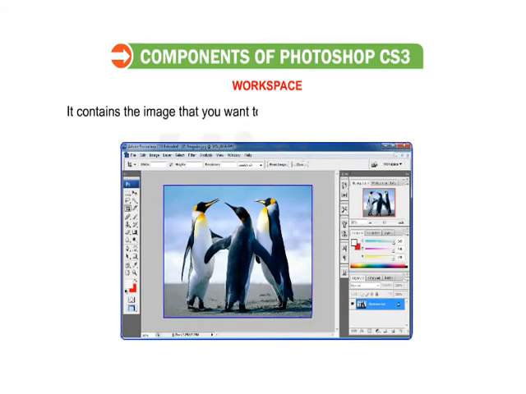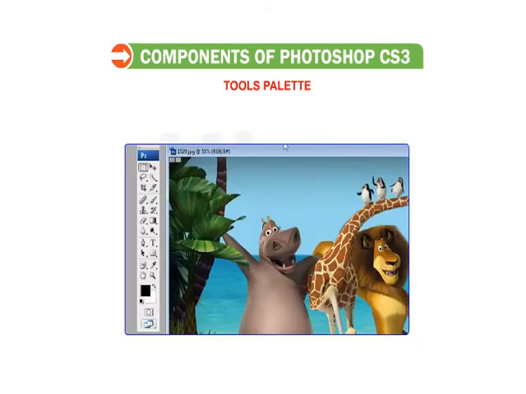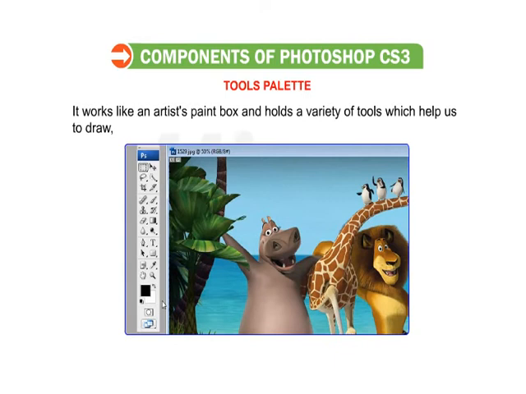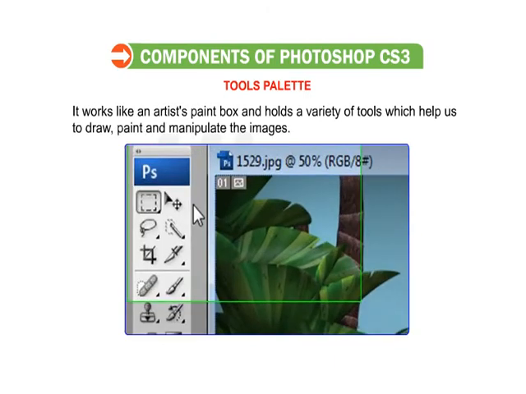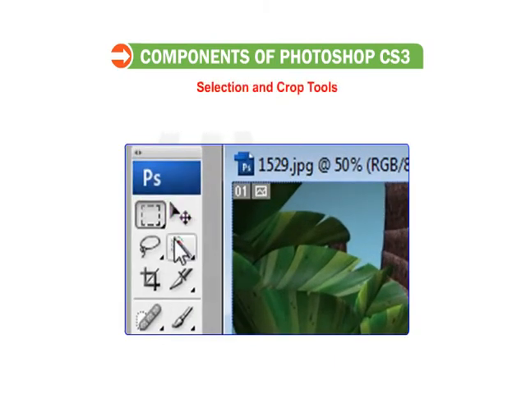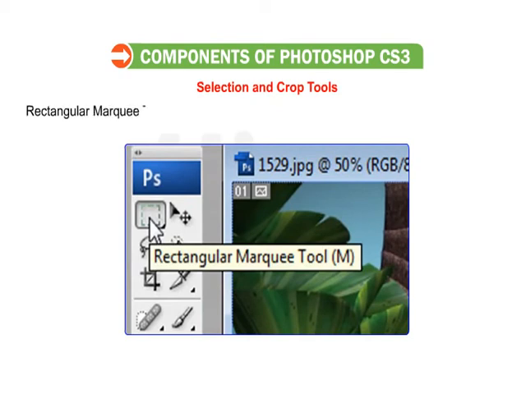Workspace. It contains the image that you want to edit. It is also known as the Image window. Tools palette. Along the left side of the Photoshop window, we find the Tools palette. It works like an artist's paint box and holds a variety of tools which help to draw, paint and manipulate the images. Selection and crop tools.